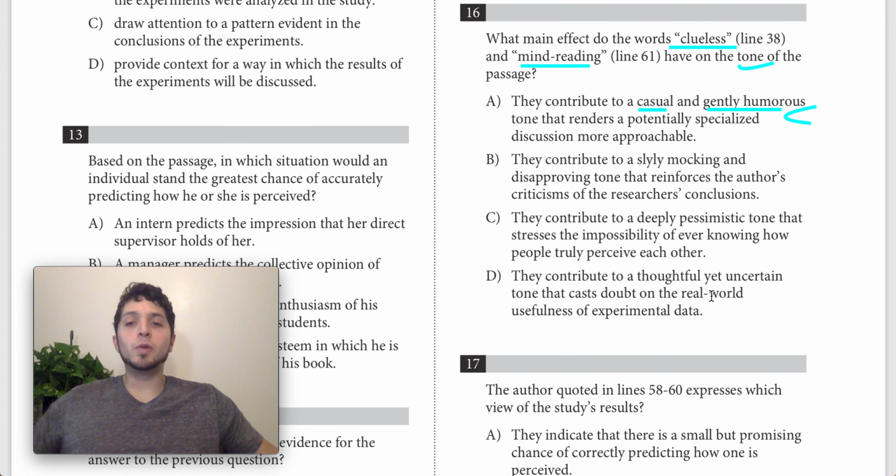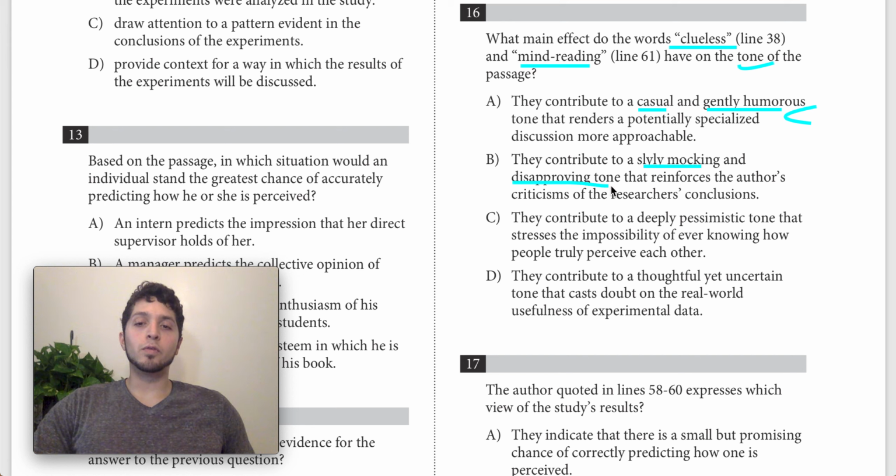B says they contribute to a slyly mocking and disapproving tone that reinforces the author's criticisms of the researcher's conclusion. So I have two problems with this. First is slyly mocking and disapproving. So these are kind of negative characterizations, which you're unlikely to find on the SAT. It's unlikely you're going to find a slyly mocking tone.